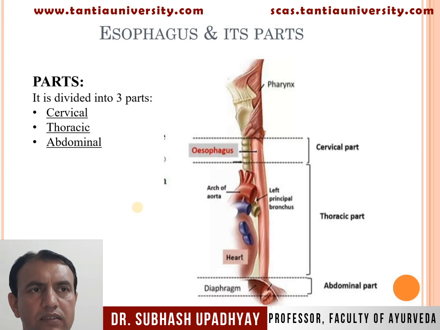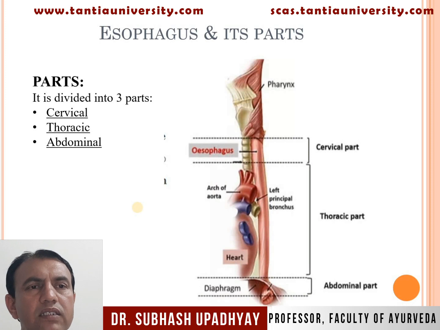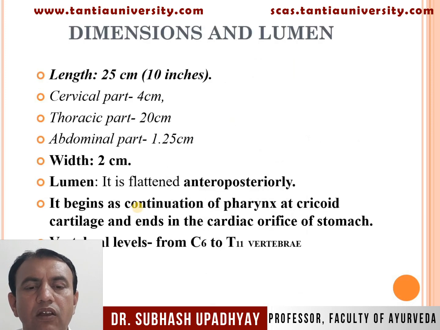Parts of the esophagus. The esophagus is divided into three parts. First, the cervical part, second, the thoracic part, and third, the abdominal part. The cervical part is 4 centimeters long, the thoracic part is 20 centimeters long, and the abdominal part is 1 centimeter long. Width is 2 centimeters.